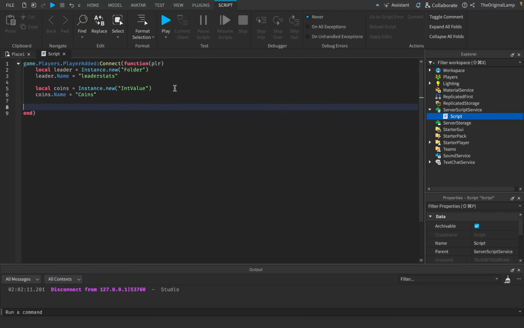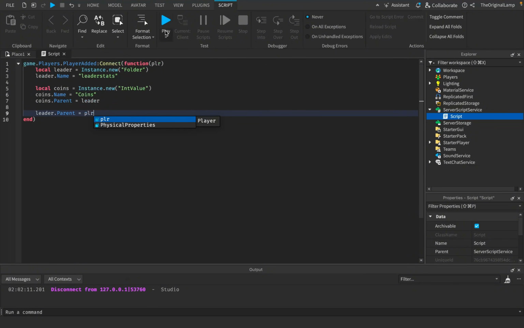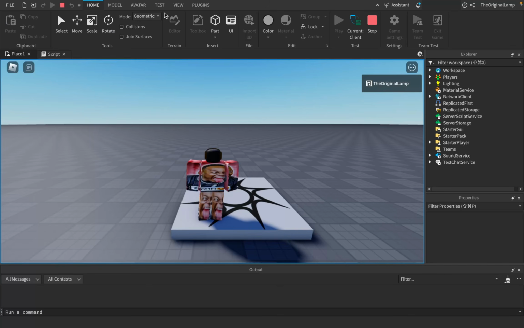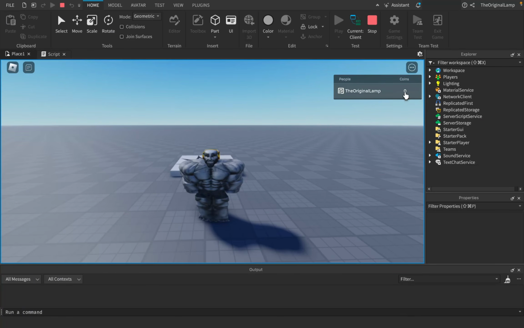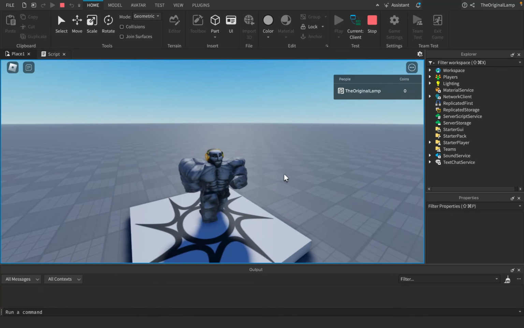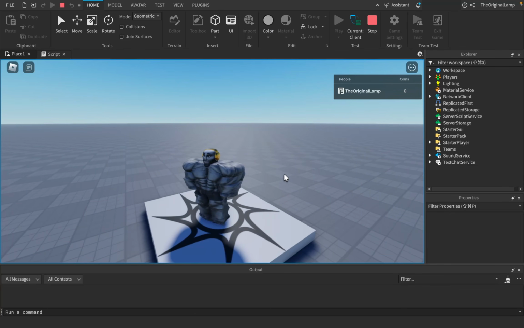So yeah, I'm gonna place coins into the leader stats folder, and then I'll take this folder and place it inside of the player. And if I had done this correctly, which obviously I do because I do everything correctly, there we go, coins 0. But obviously now we need to add methods to earn those coins, right? And how do we earn coins? Well, obviously we have to encourage the player to do certain things to make more coins so that they're the best player.